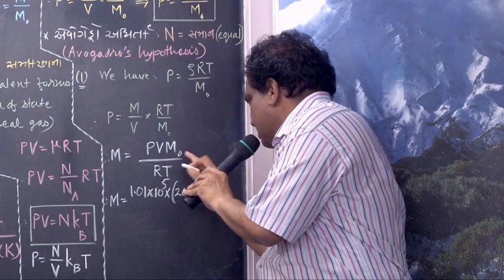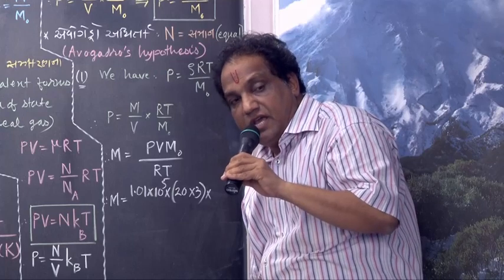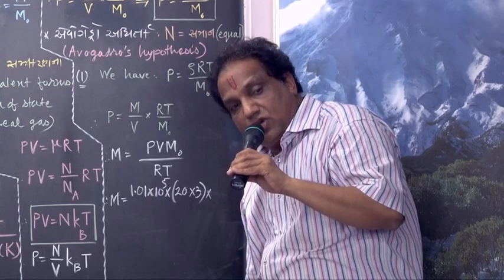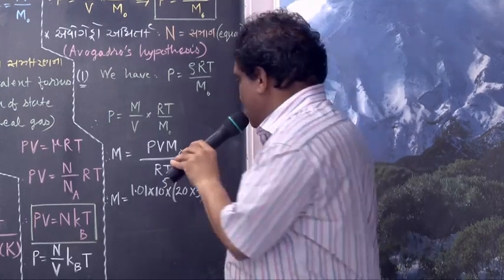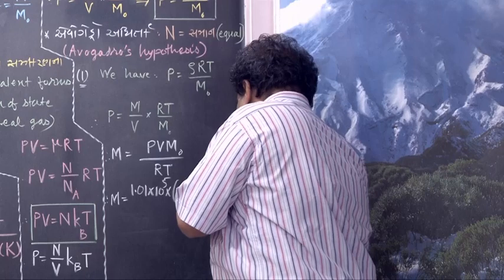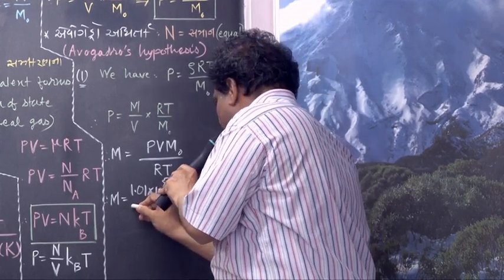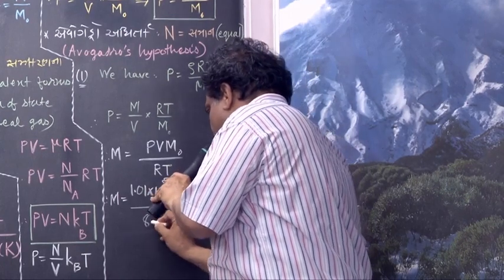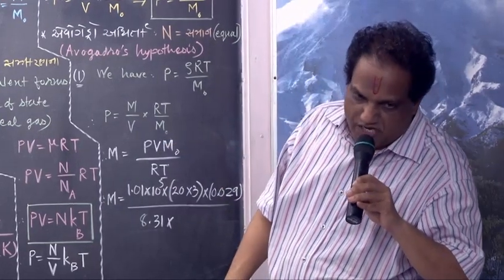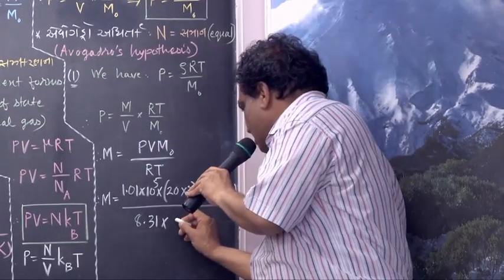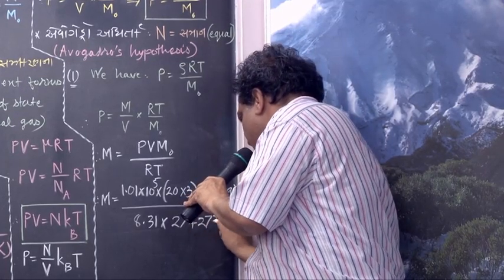What about M0? This is molecular weight of air. They have given 29 gram per mole. Now gram you must convert into kilogram. 29 upon 1000, so it is 0.029. Fine. And divided by R into T. What is R value? They have given 8.31. What about temperature? Absolute temperature, 27 plus 273, is 300 Kelvin.